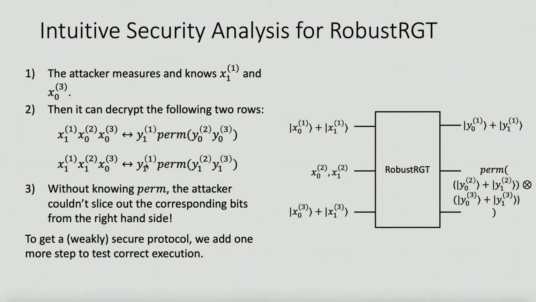And we can see that because the attacker does not know the hidden permutation, it can't slice out the corresponding keys from these two long strings, which means it can only decrypt two rows in the forward table and two rows in the backward table, and the other rows in the garbled table will still be hidden.